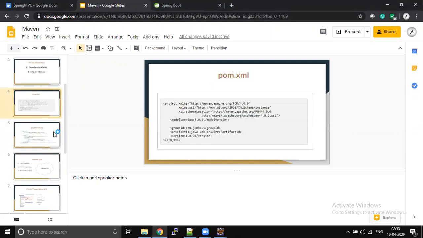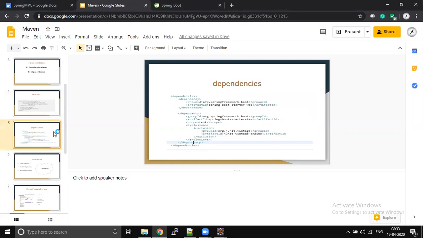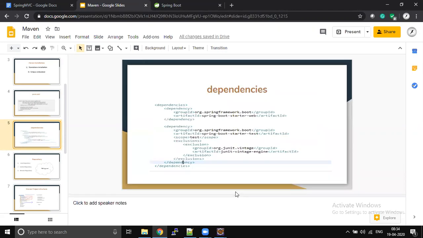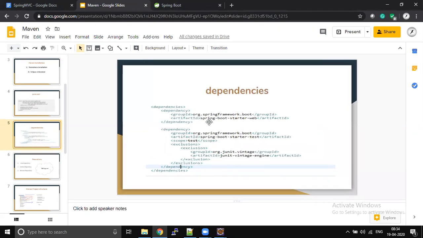Yes, Sunil. So we also learned dependencies, right? Dependencies are nothing but what particular dependency you are going to use. Do you want to use the Spring Boot dependency? Then you have to add Spring Boot. This exclusion part we will discuss in the future.